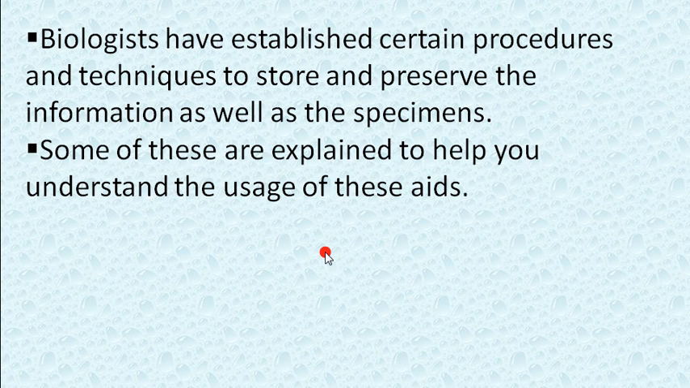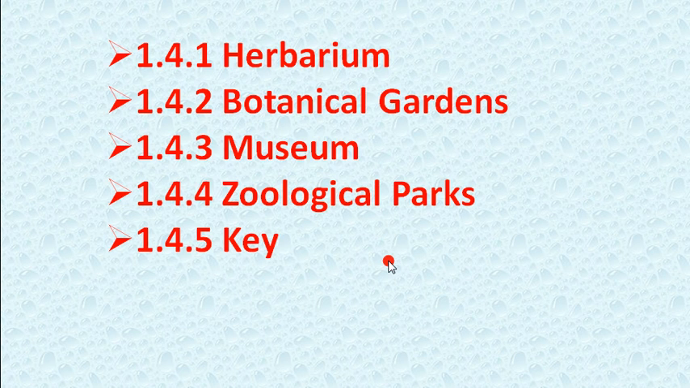So how can we use these aids? Because all the study and information is preserved in that form, the study is very easy for us, and in our future study also. So this is very useful. Now in the next video we will study these taxonomic aids: herbarium, botanical gardens, museum, zoological parks and identification key.